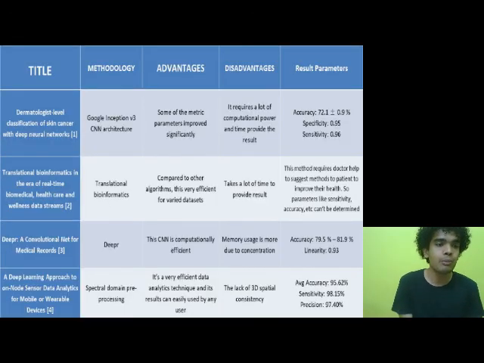So this slide in brief tells the overall methods being used with their advantages and disadvantages and the final parameters that were obtained in the results step. After observing this table, it can be concluded that the spectral domain pre-processing method is the most efficient and accurate, with accuracy being 95.62% as mentioned above. So the spectral domain pre-processing method is the best method with high sensitivity, precision, and accuracy for data analytics and classification.